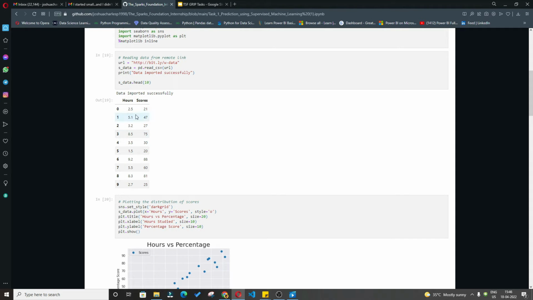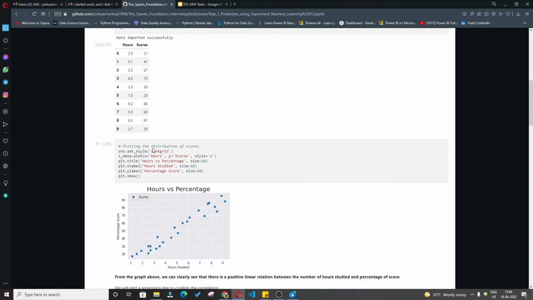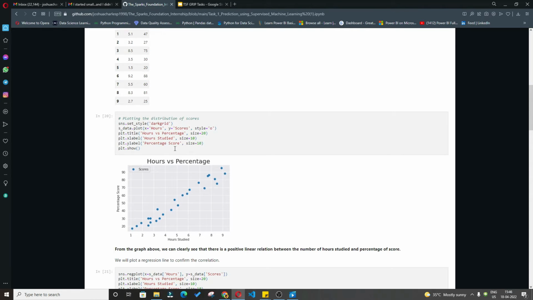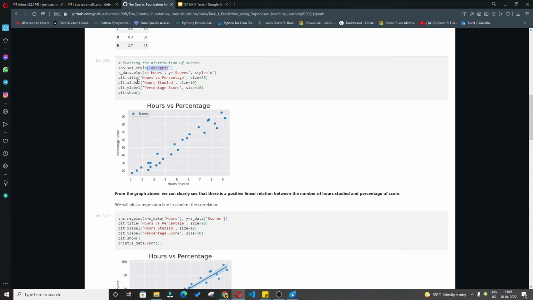We are going to use supervised machine learning to predict the scores from the hours. I started to look at how the data is organized in the data set, using data visualization libraries like matplotlib and seaborn. I set the grid to dark grid because I like the dark color, and added elements like the title, x label and y label. I plotted a simple scatter plot with hours on the x-axis and scores on the y-axis, using circles as markers.